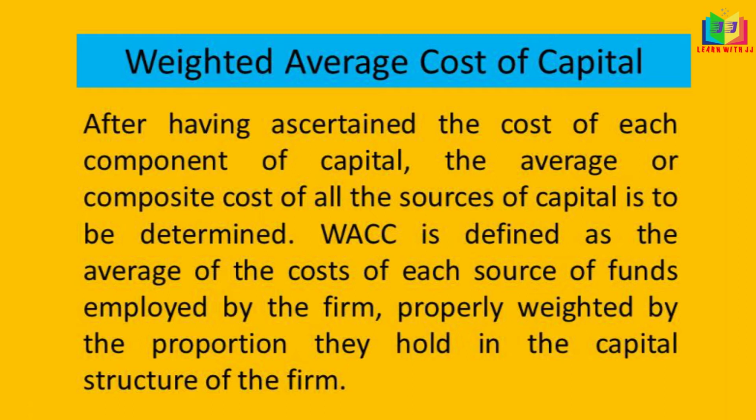The individual costs, that is the cost of debt, cost of equity, cost of preference share and cost of retained earnings, and the average of those is termed as weighted average cost of capital. This weighted average cost of capital is defined as the average of the cost of each source of funds employed by the firm, properly weighted by the proportion they hold in the capital structure of the firm. And the proportion of this individual cost is to be ascertained. Now we'll see the problem.